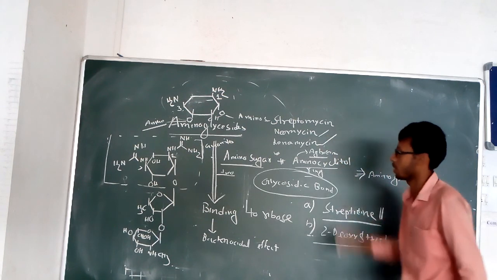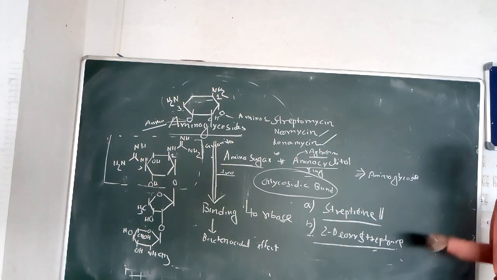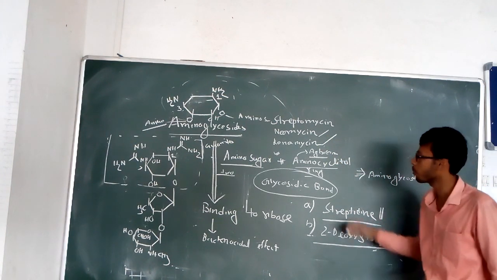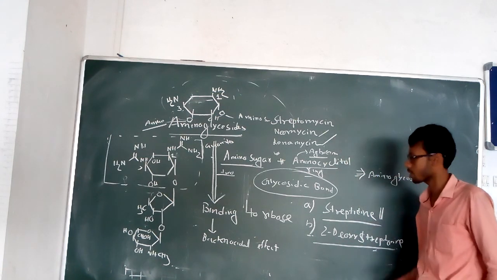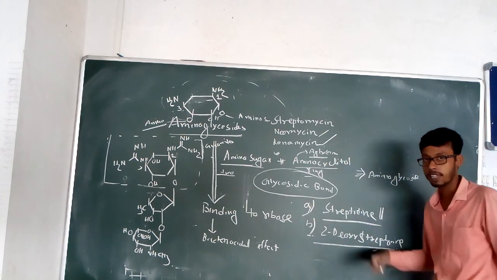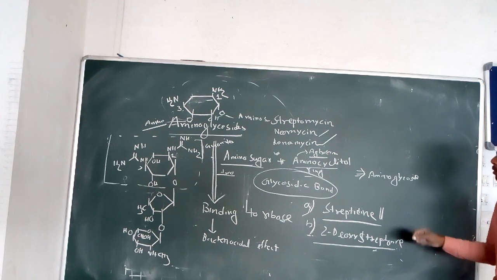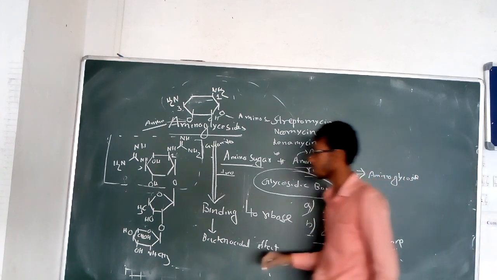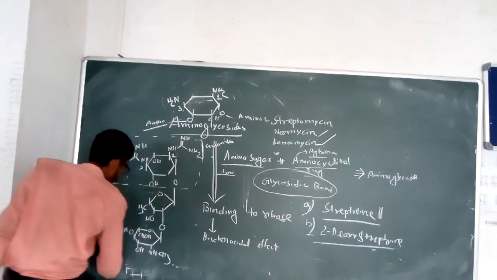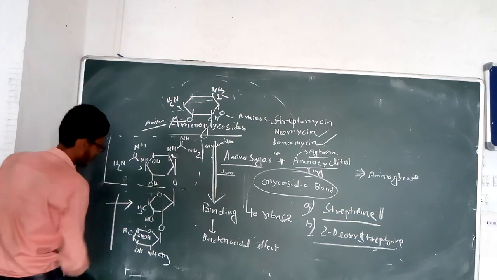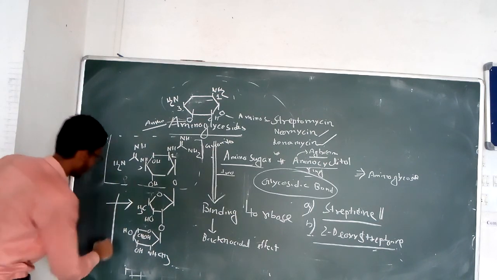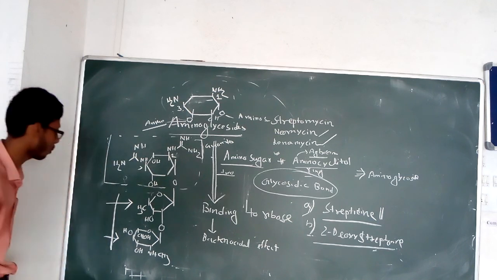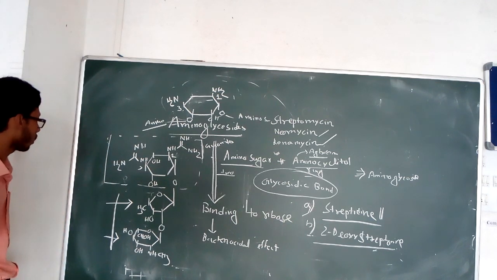neomycin and kanamycin. So we can consider that streptomycin consists of the streptidine part as the aglycone, and it consists of 2 sugars, as you see in the structure of streptomycin. One is a pentose sugar, and another one is a hexose sugar, glucopyranose.